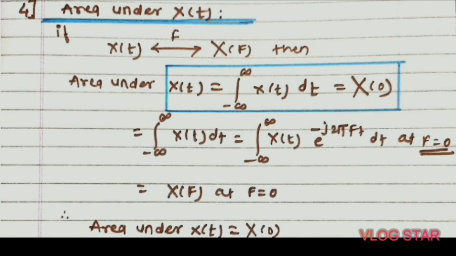Next is area under x of t. This property states that the area under the curve x of t equals the value of its Fourier transform at f is equal to 0. यानी कभी भी आपका फ्रीक्वेंसी यहाँ पे 0 रहेगा और उसके साथ आपको उसका फोरियर ट्रांसफॉर्म लेना है यहाँ पे, ठीक है। So area under x of t is equal to the integral from minus infinity to infinity of x of t into dt, the value of f is 0, so it is x of 0, then integration of x of t dt is equal to, उसका भी आपको फोरियर ट्रांसफॉर्म लेना है।